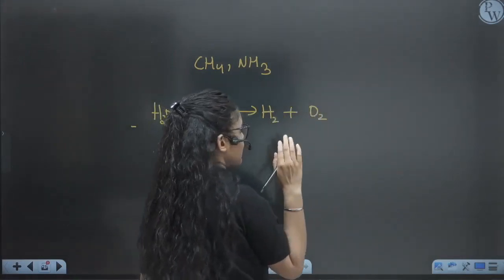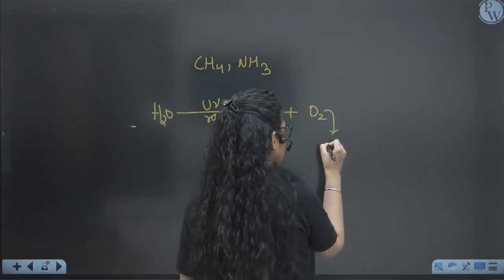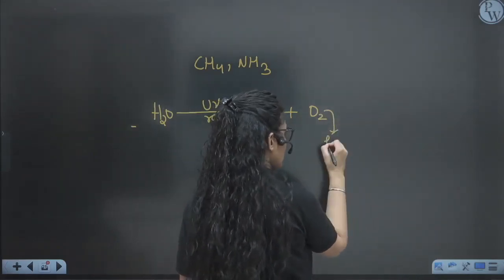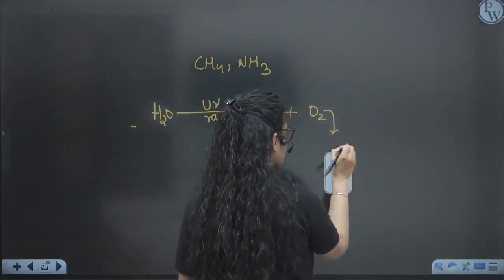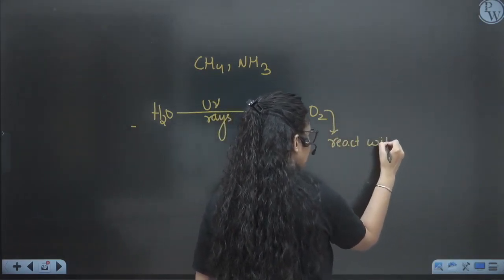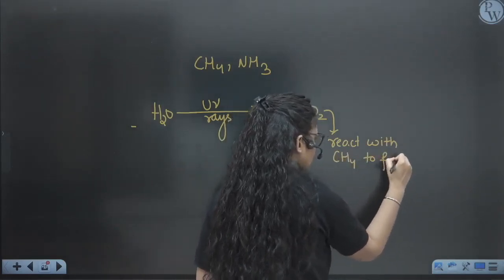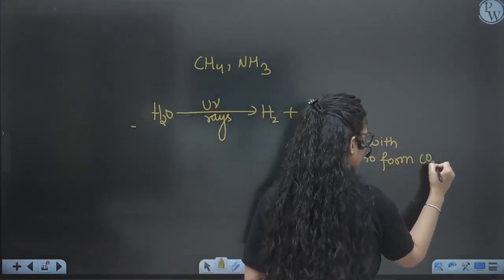As free oxygen was not present at that time, this oxygen used to react with methane or ammonia to form CO2 and water.